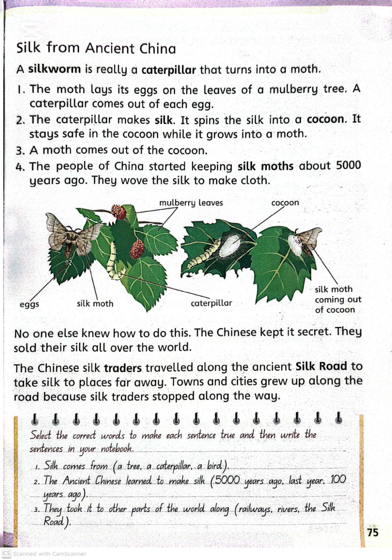The people of China started keeping silk moths about 5,000 years ago. They wove the silk to make cloth. No one else knew how to do this. The Chinese kept it secret. They sold their silk all over the world. The Chinese silk traders traveled along the ancient Silk Road to take silk to places far away. Towns and cities grew up along the road because silk traders stopped along the way.